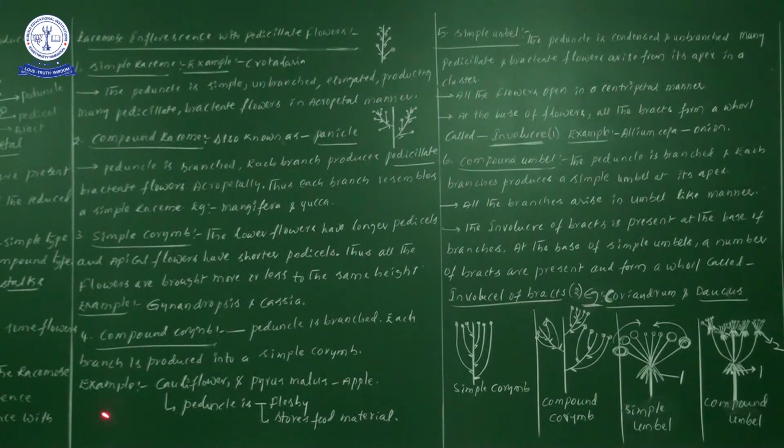Here compound is there, what is the information we have studied in a simple, that simple information everything comes onto the branches. So thereby we will study about the compound corymb, simple only. What is the point here we have to save? Compound means branched only, you try to remember. Each and every point comes onto the corymb branches, compound branches. Point you understood or not?